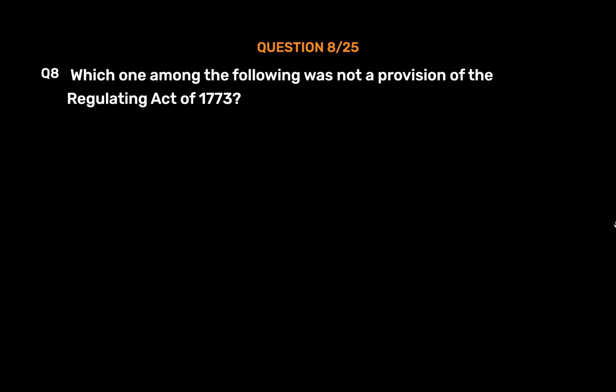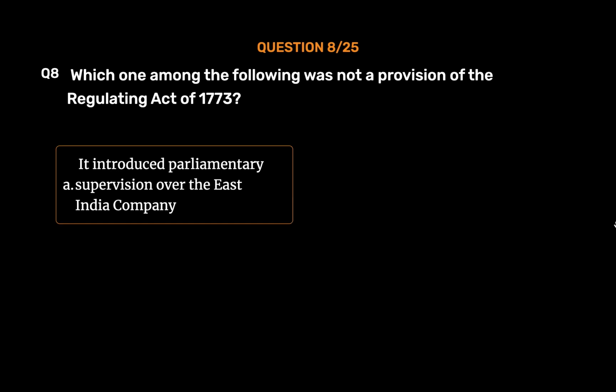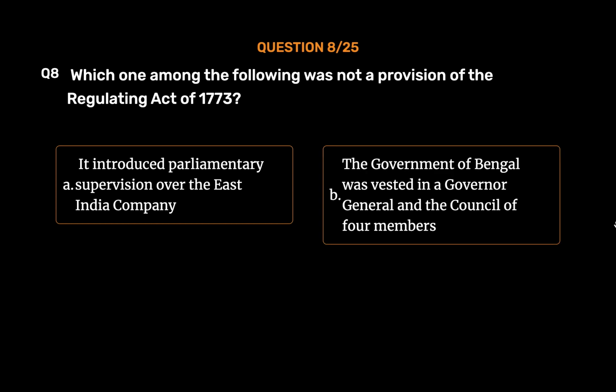Question number 8. Which one among the following was not a provision of the Regulating Act of 1773? Option A. It introduced parliamentary supervision over the East India Company. Option B. The Government of Bengal was vested in a Governor-General and the Council of 4 members.